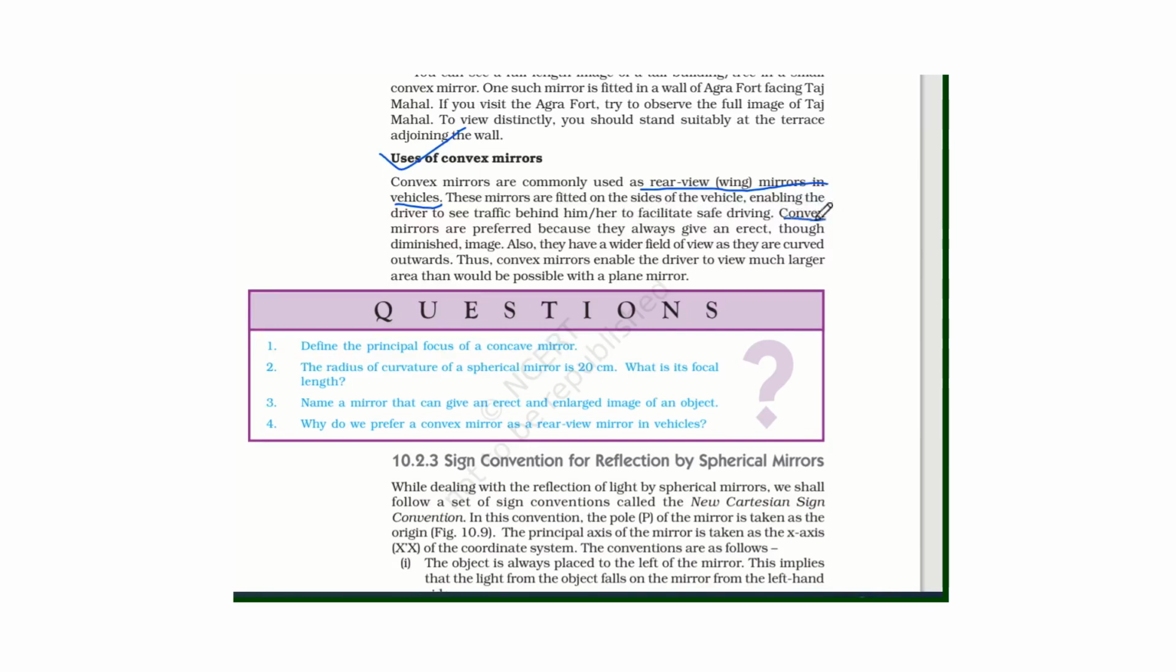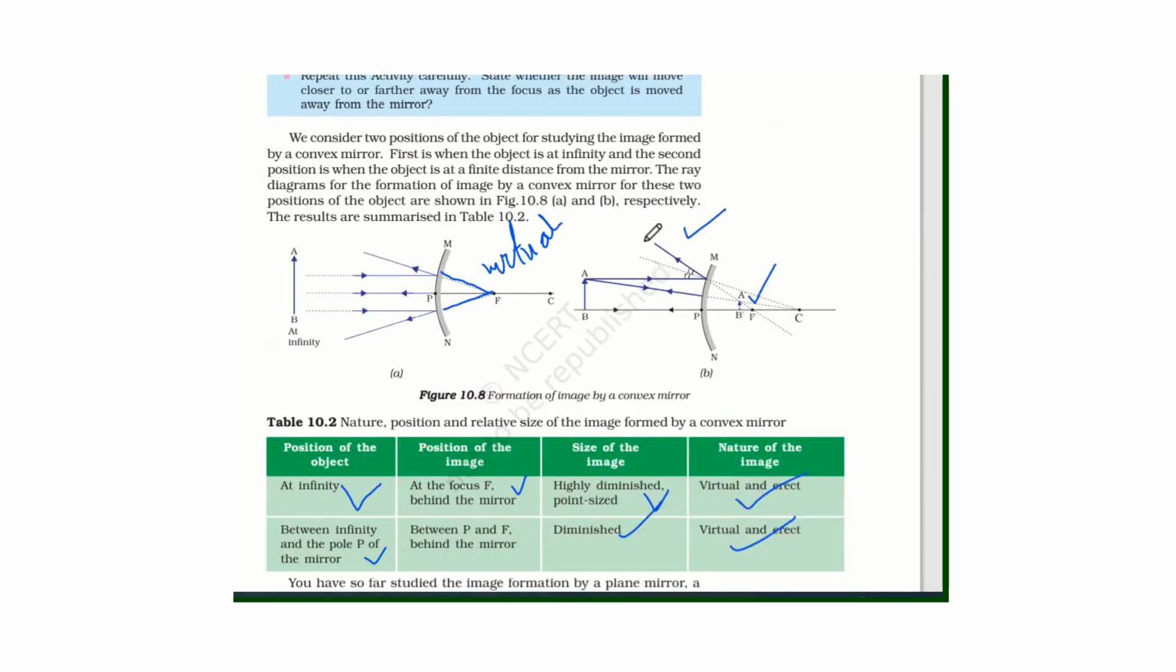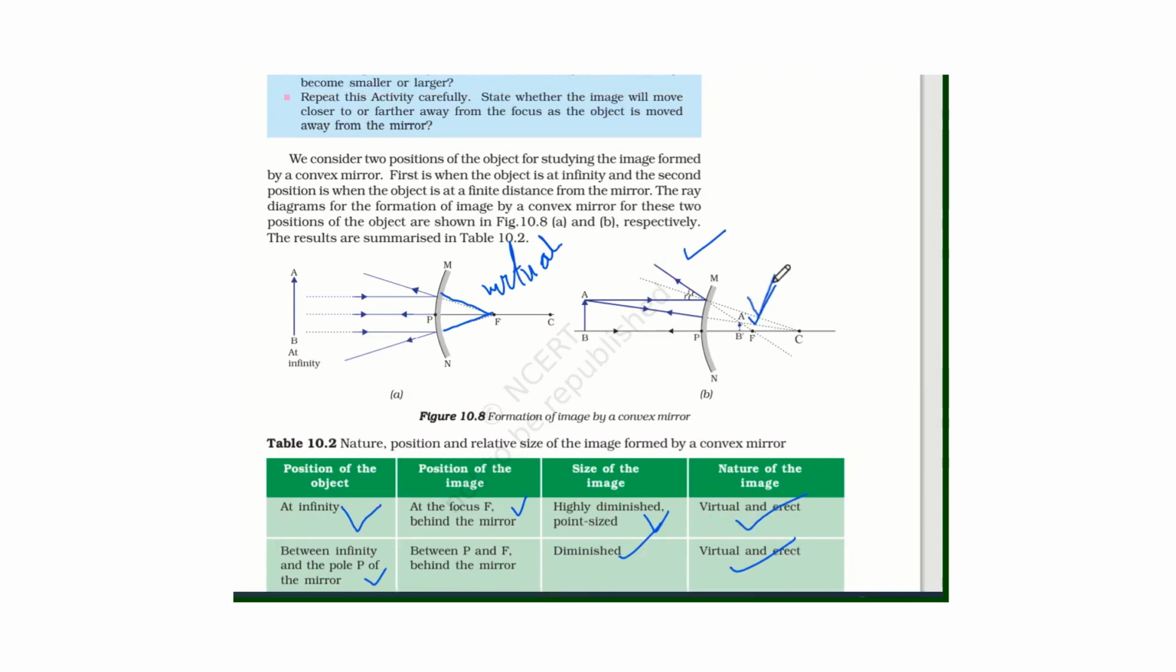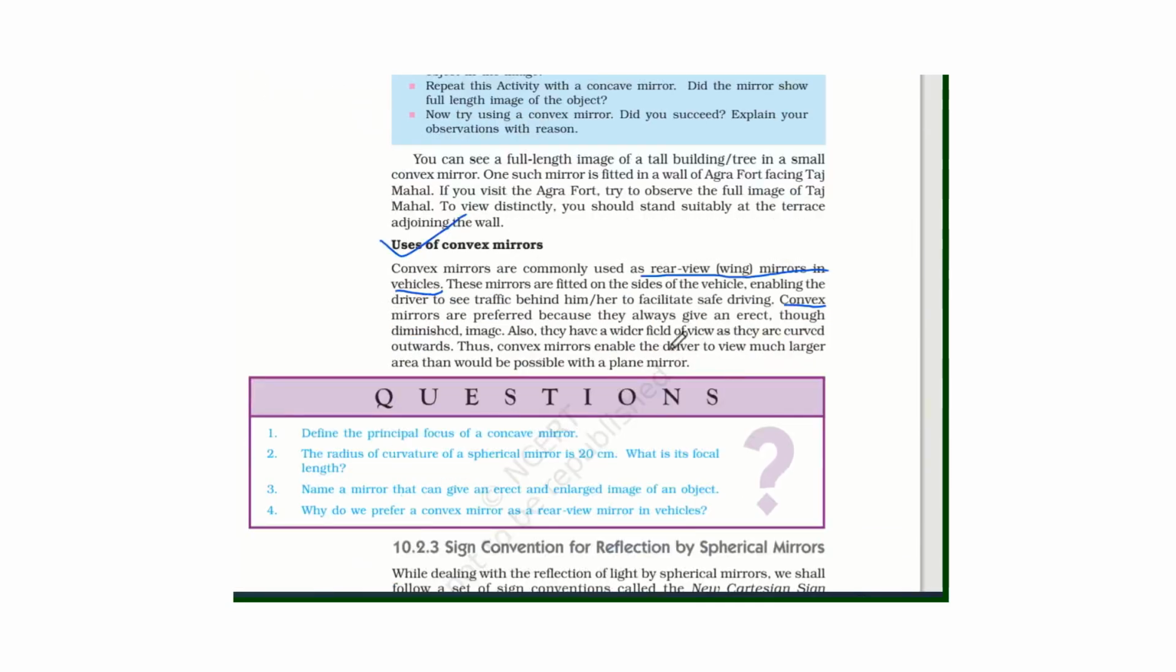Why is the convex mirror used as a rear view mirror? Because, as we have discussed, the image formed by the convex mirror is virtual, erect, and small in size. So this mirror can cover a large area behind the vehicle. So it has a wide field of view. The convex mirror helps the driver to view a much larger area than would be possible with a plane mirror.